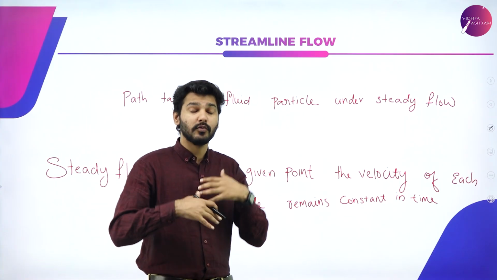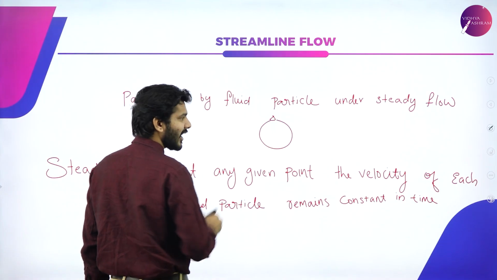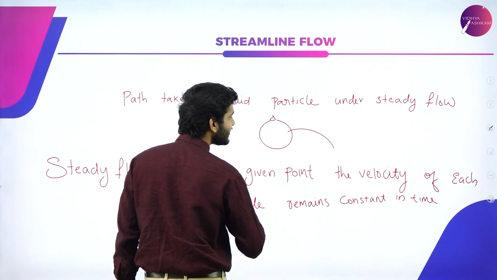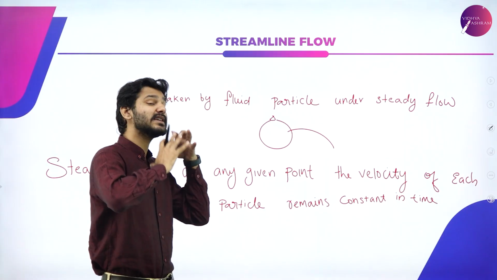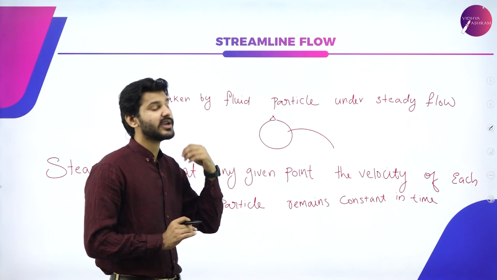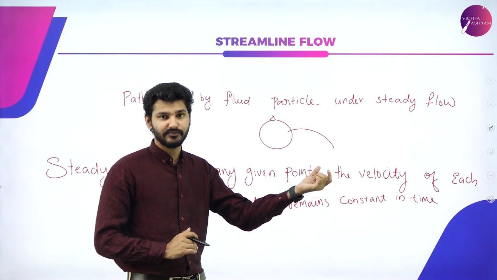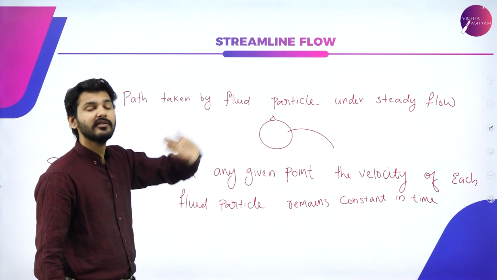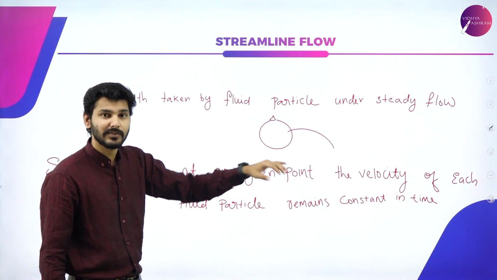Basically, if you want to picture it, you can imagine you have a water balloon like this. If you poke a hole in it, if the pressure is enough, you can see the water squirting out in a particular shape. It will be like that. It is flowing out so perfectly that you cannot actually tell whether the water is flowing or standing still. That particular path taken is known as streamline flow. The path taken by that particular fluid particle is known as streamline flow.